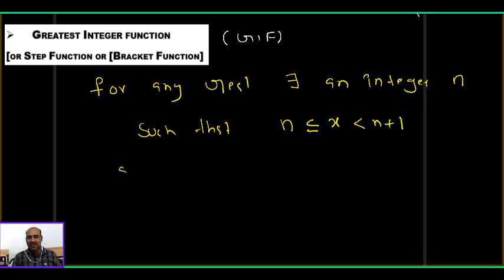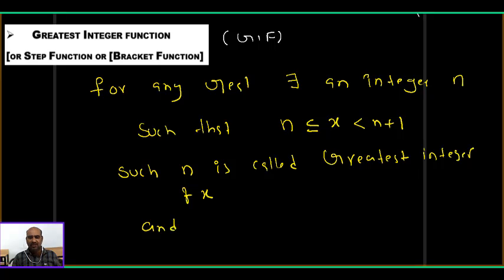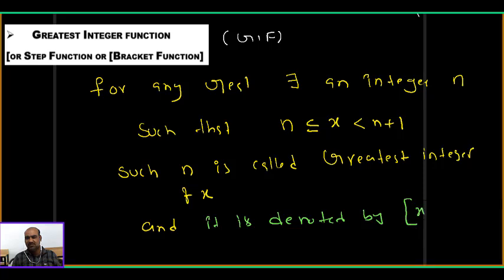Such n is called the greatest integer of x, and it is denoted by this, and it is read as step x.